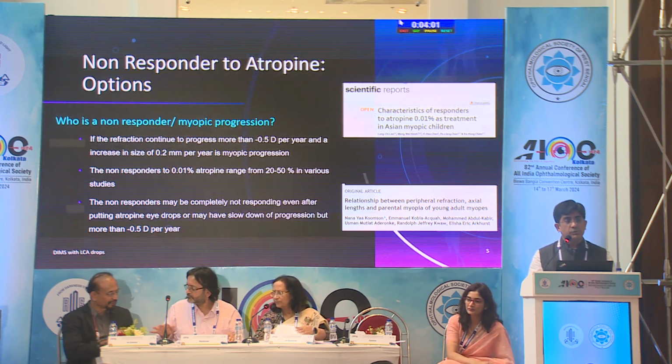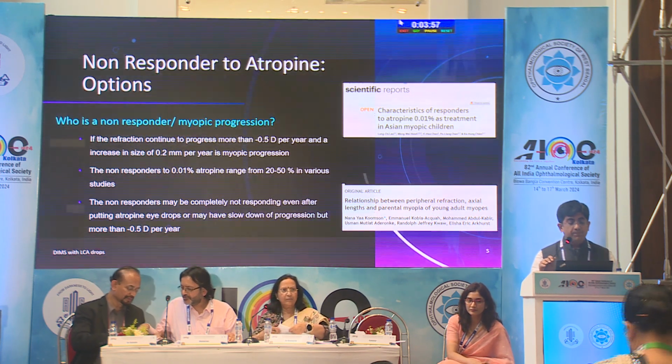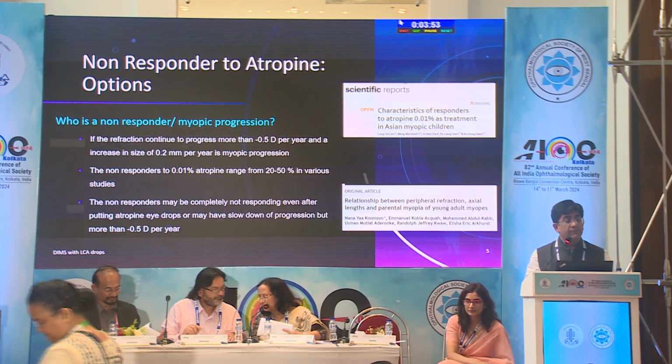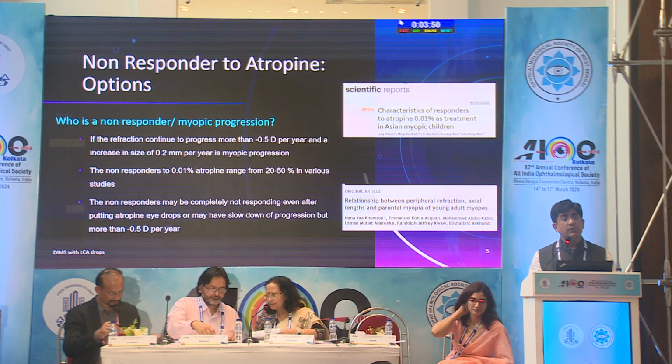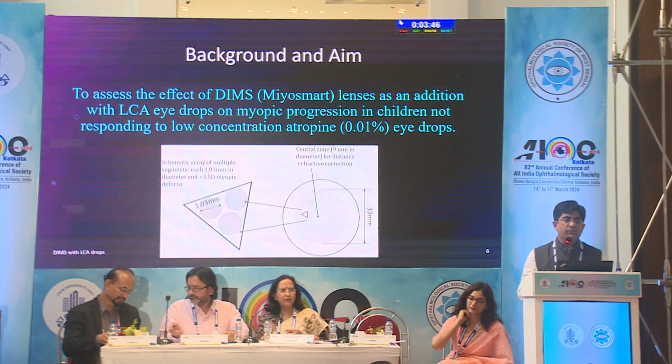The non-responders to 0.01% atropine range from 20 to 50% in various studies. The non-responders may be completely not responding even after putting atropine drops, or may have slowed down the progression, but yet they are continuing beyond 0.5 diopter.